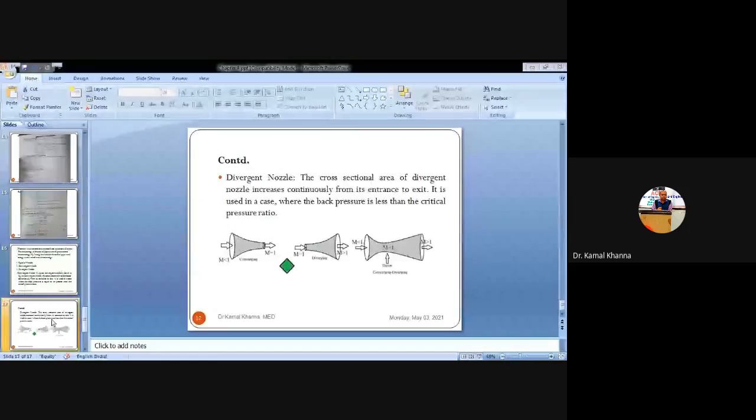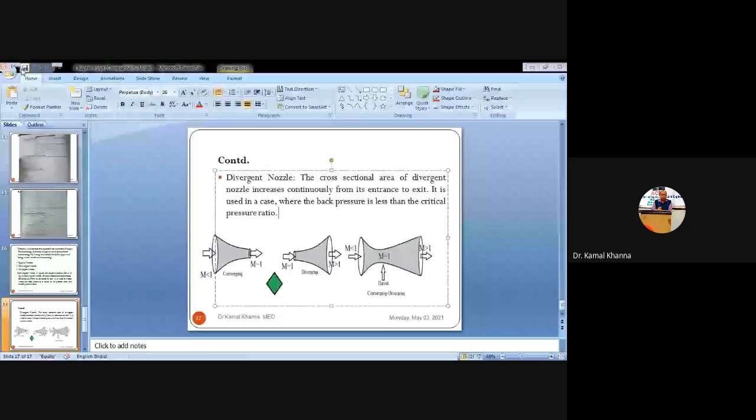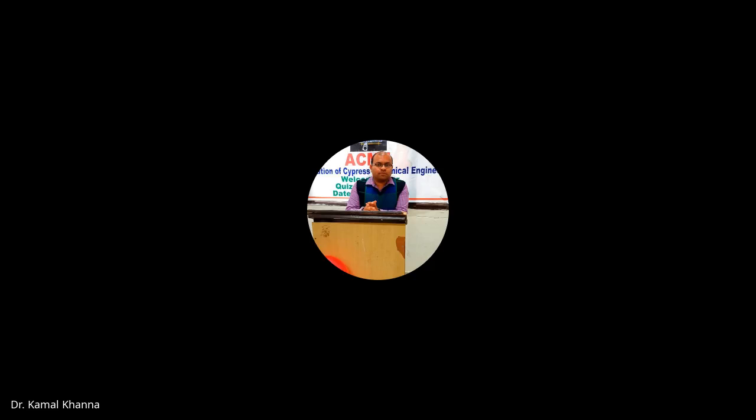You can see the first figure is a converging nozzle, the second one is a diverging nozzle, and the third one is a converging-diverging nozzle. I'm slightly zooming it so that you can see clearly. This is the converging nozzle where the diameter of the nozzle at the entry is large, whereas at the exit it is less.